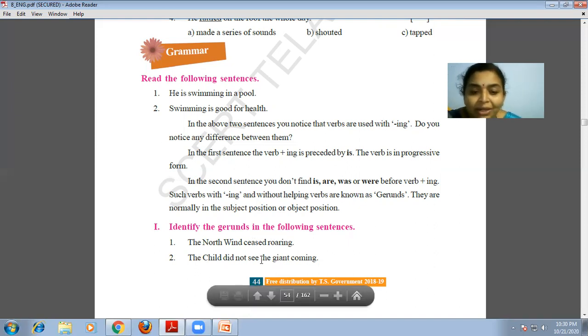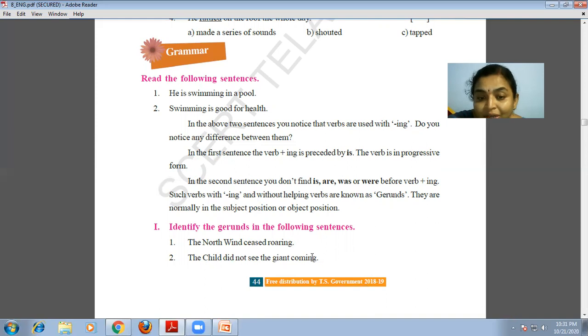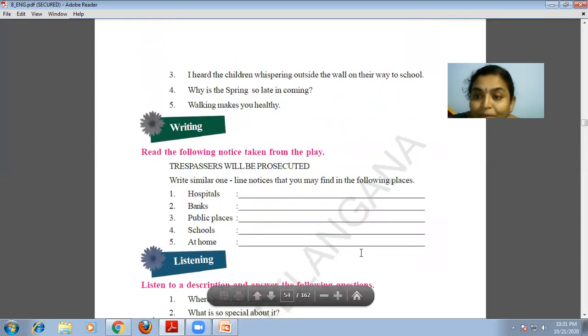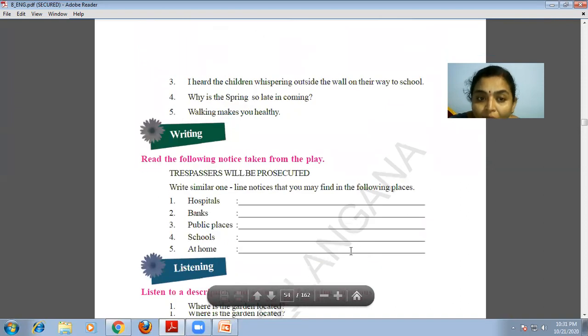The child didn't see the giant coming. Did not see: see is a verb. The giant coming. What is a gerund, children? Coming is a gerund. Roaring is a gerund. Now you understood the difference between a present participle and gerunds. Gerunds may come as a subject or object.